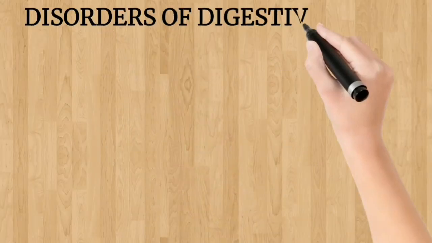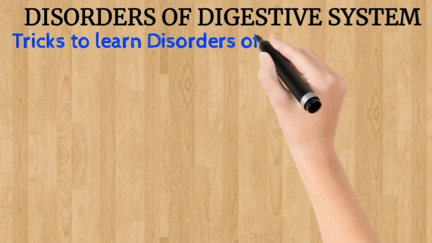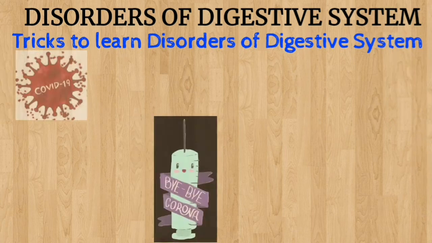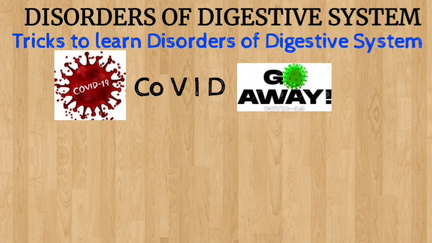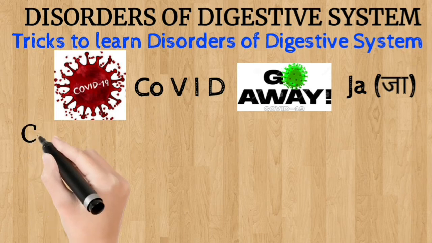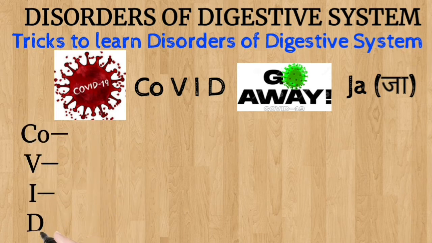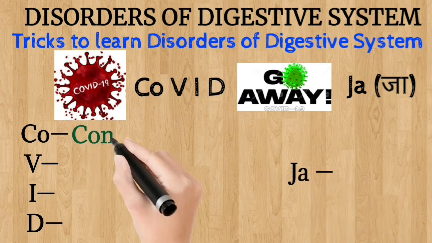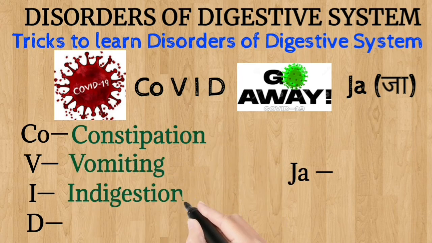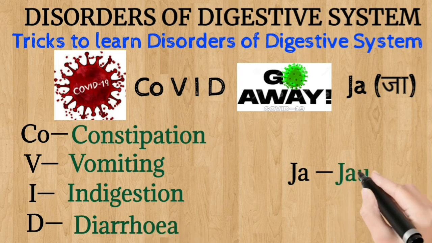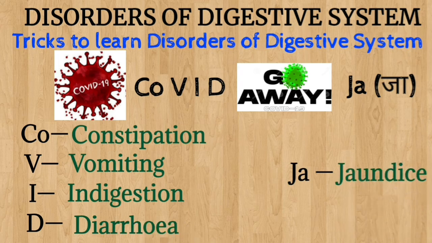Now I will tell you the tricks to learn all these disorders quickly. In the current situation, the best trick would be COVID Ja. This means go away COVID. CO for constipation, V for vomiting, I for indigestion, D for diarrhea, and Ja for jaundice. So you can learn this trick and you can note it down in your NCERT book.